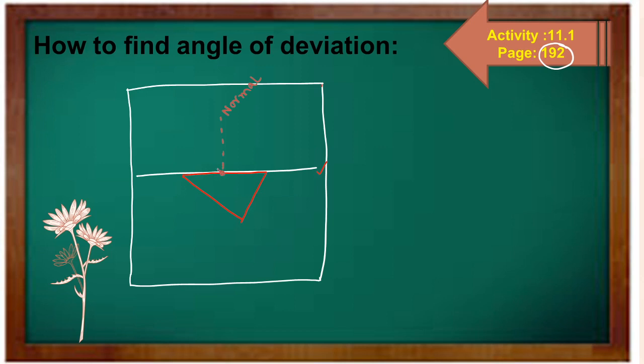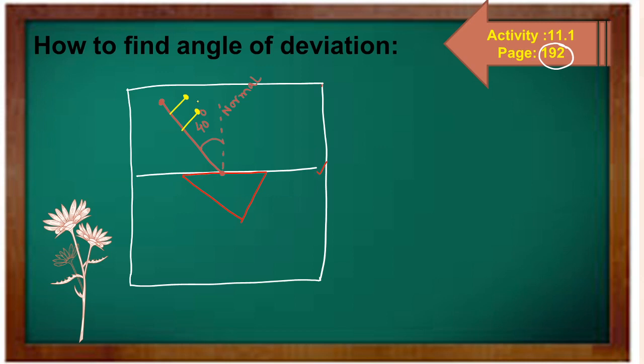For example, make a 40 degree angle from the normal and draw a straight line, joining that particular point. Clear? Very good. After this, take two needles. In the lab, needles are available. You take two needles and place them on that path.